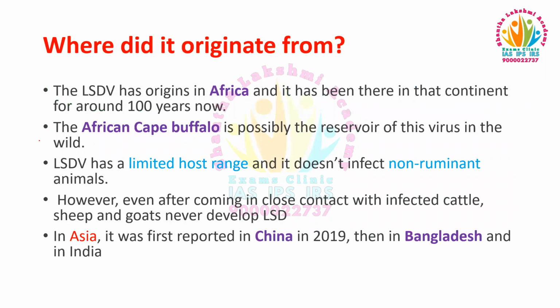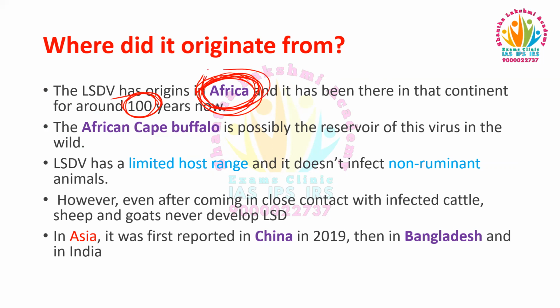So where did it originate from? First, where has lumpy skin disease originated? It originated in Africa, and it has been in that continent for 100 years now. For 100 years, lumpy skin disease has been prevalent in the African continent.